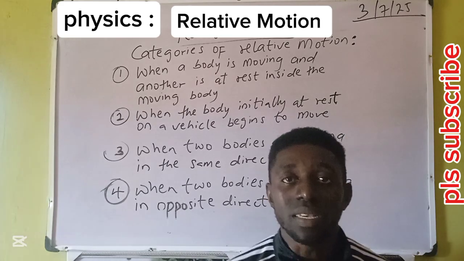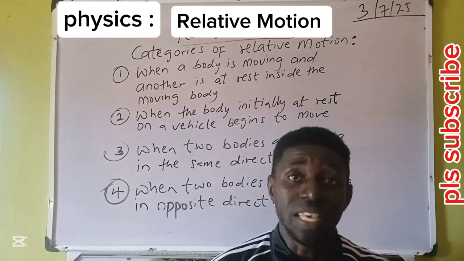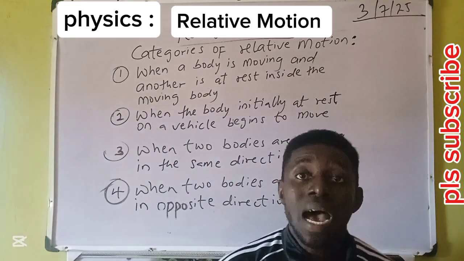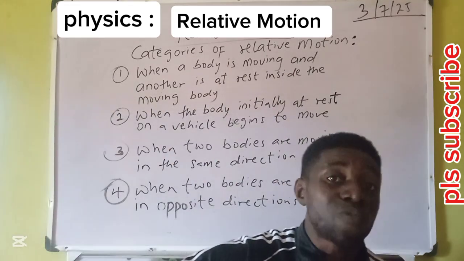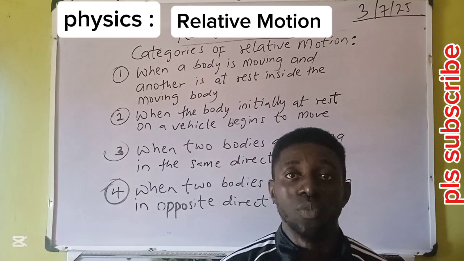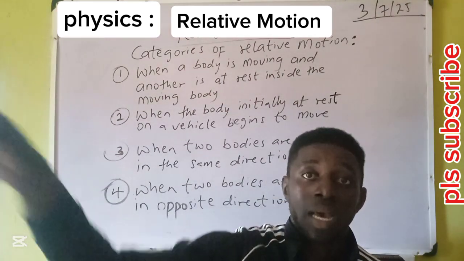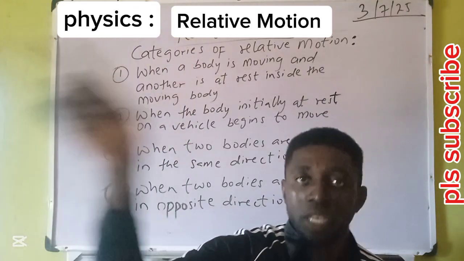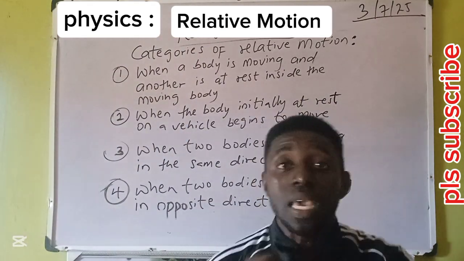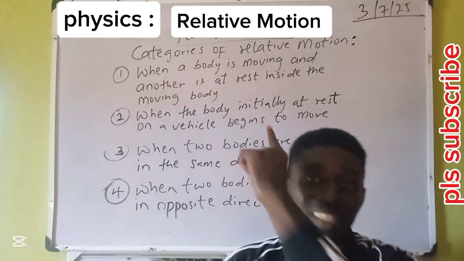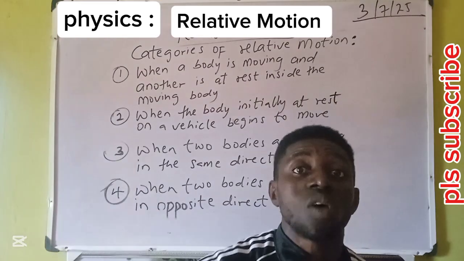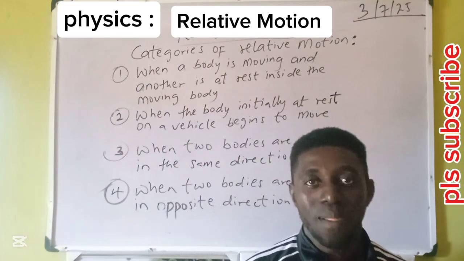A good example is that our ancestors believed that the earth is fixed and the sun revolves around the earth. Why? Our ancestors could see the sun rising from the east and setting in the west. So they believed that the earth wasn't moving, but the sun was moving, shifting from east to west. Therefore, to them, the sun was revolving around the earth. But today, we've cleared that misconception. Today, we know that it is the earth that is actually moving around the sun, and not the sun moving around the earth.